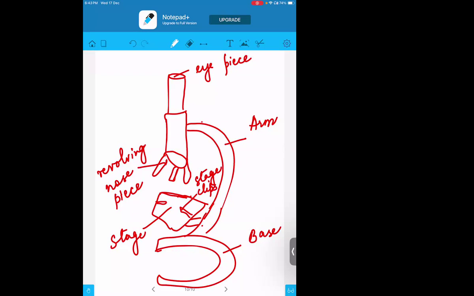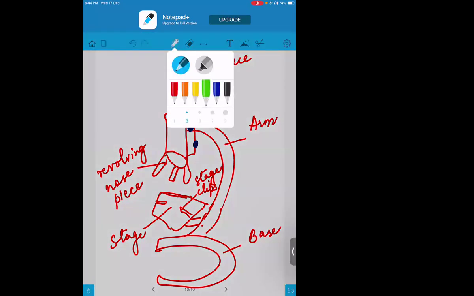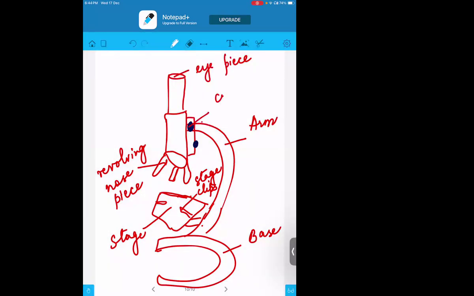Then coarse adjustment and fine adjustment: this part is called the coarse adjustment, and this part is called the fine adjustment. So in the microscope, these parts will be there.